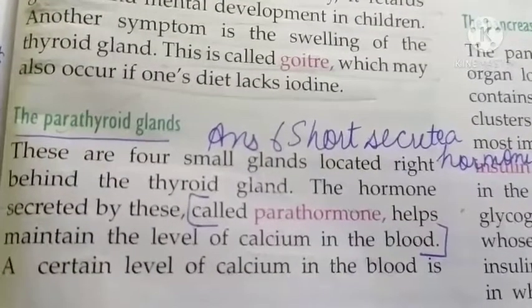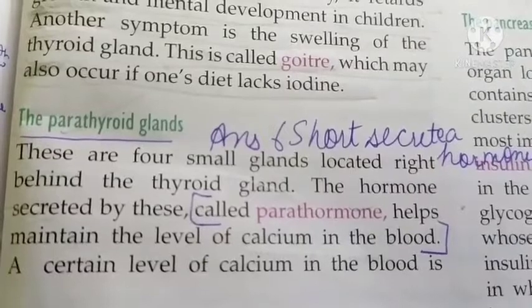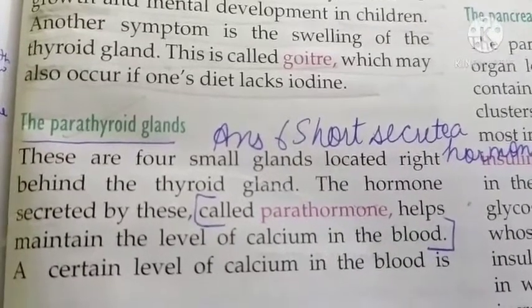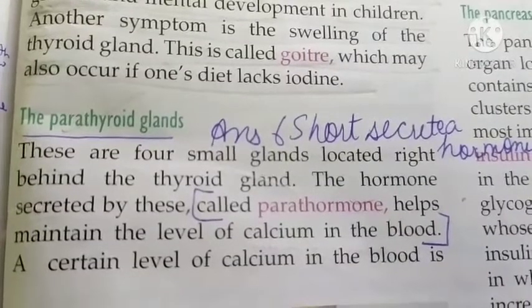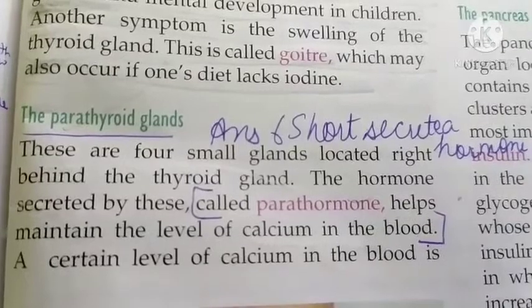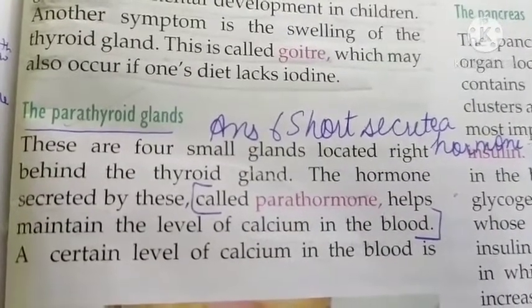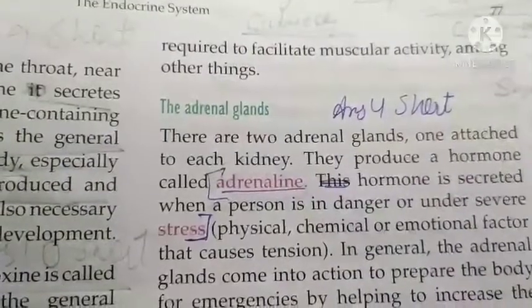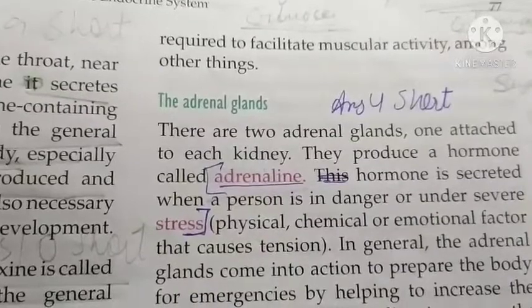Another one is parathyroid glands. These are 4 small glands located right behind the thyroid gland. The hormones secreted by these are called parathormone, and that helps to maintain the level of calcium in the blood. A certain level of calcium in the blood is required to facilitate muscular activity among other things.